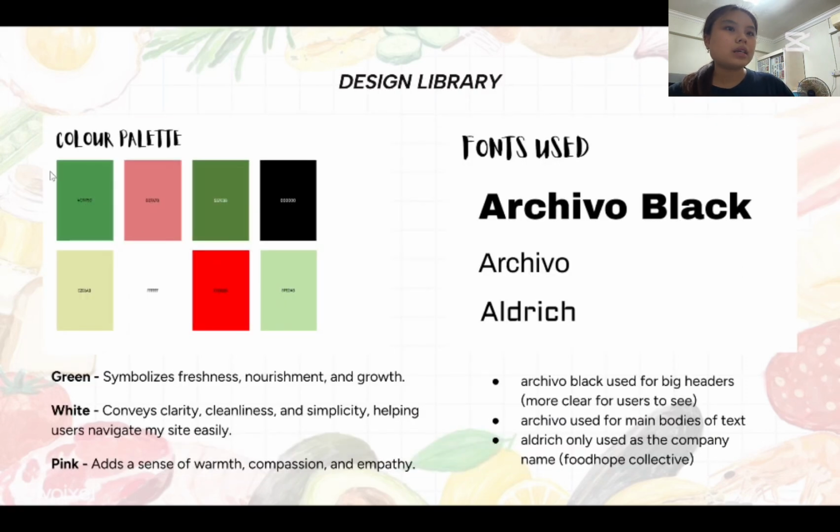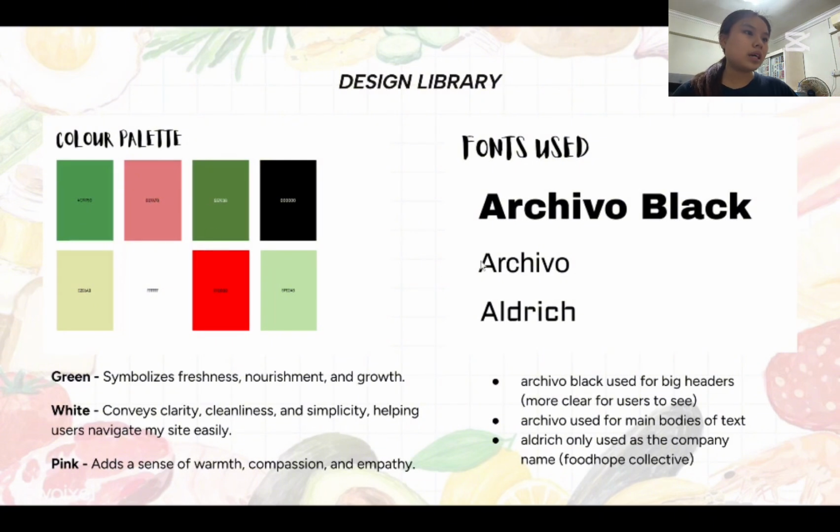For design library, these are my color palette, the colors that I chose to use on my website. And the 3 main colors are green, white, and pink. Why I chose green is because it symbolizes nourishment and growth in food, and that's my interpretation of the color. And white because I believe it conveys clarity, cleanliness, and simplicity. I didn't choose black even though dark mode is pretty popular nowadays. It's because I'm able to volunteer, so I want to have a light website to lighten the mood. And pink is to add a sense of warmth, compassion, and empathy.